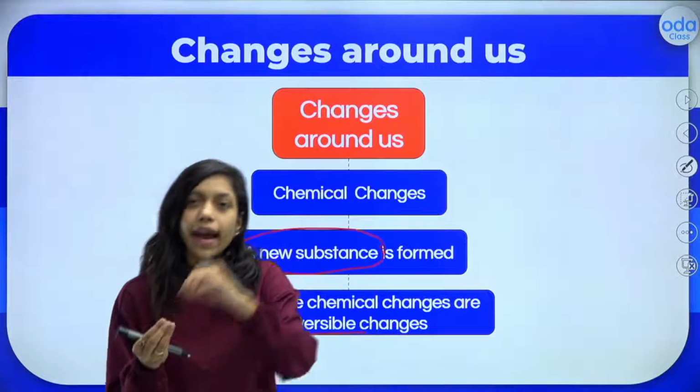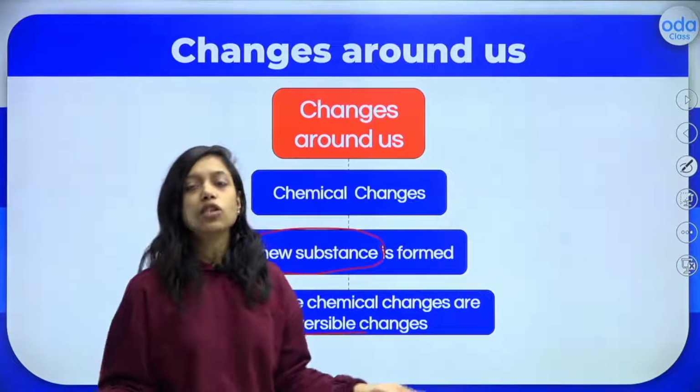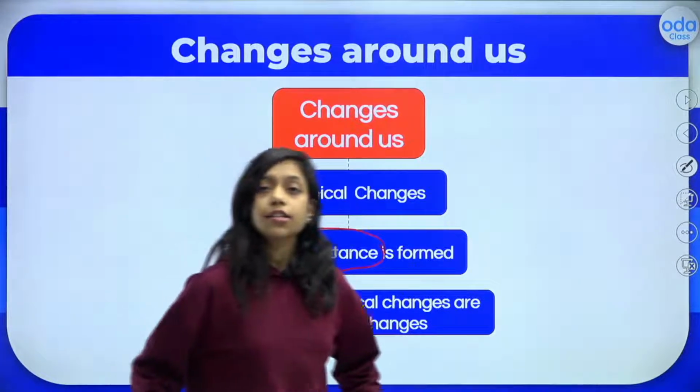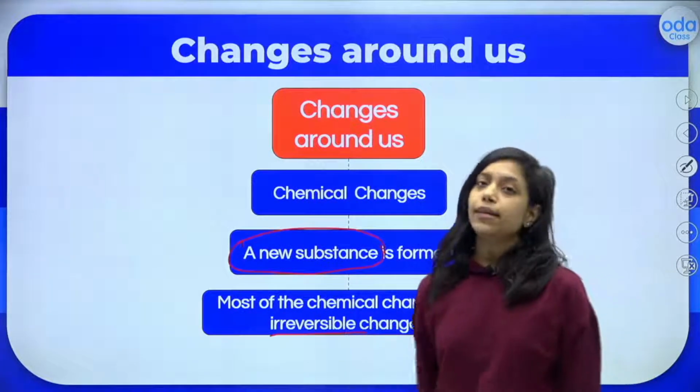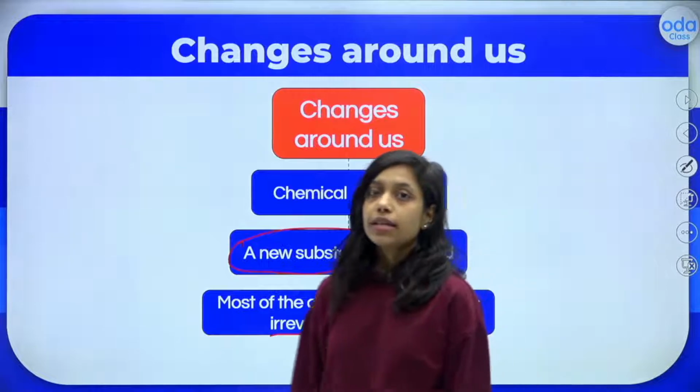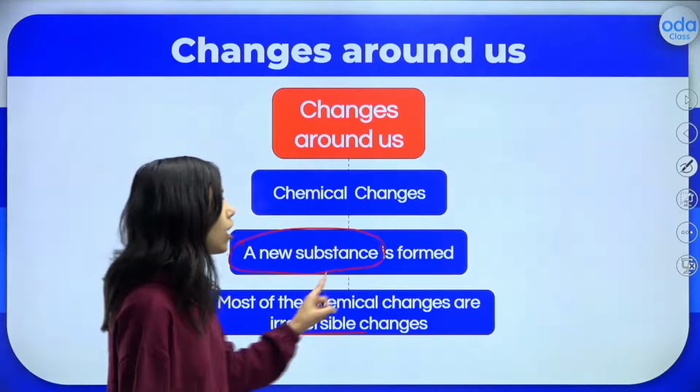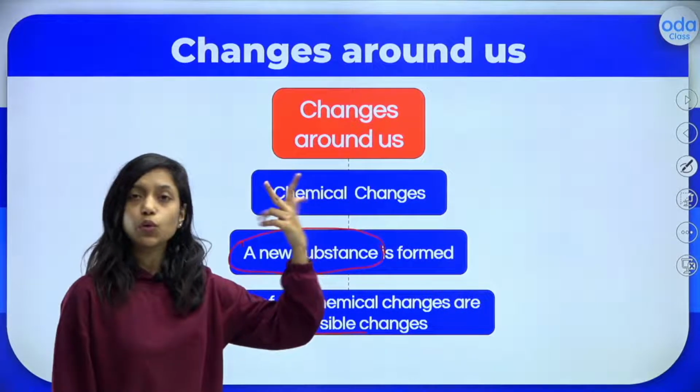Can you bring the ashes back to the paper? No, that is not possible, right? So chemical changes are the changes in which new substances are formed, and most of the chemical changes are irreversible. Is it clear to all of you? So this is all about what is change and the 2 types of changes.